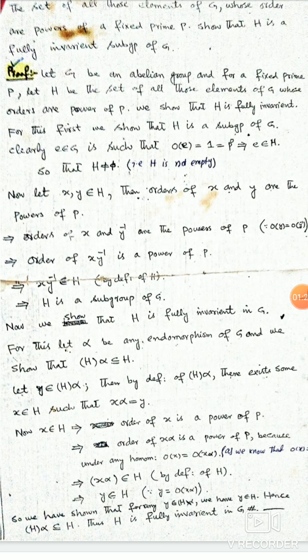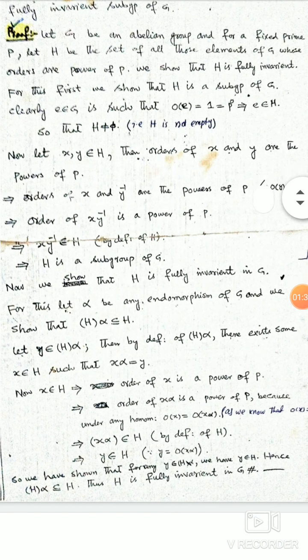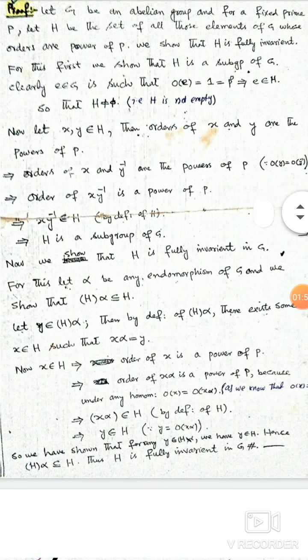Clearly, e belongs to G is the identity element, and this identity element is such that the order of e is equal to 1, and we can write 1 as a power of P, that is 1 is equal to P to the power 0. It means that e belongs to H because e is an element whose order is a power of P. So it means that H is non-empty. That is, H contains at least the identity element.